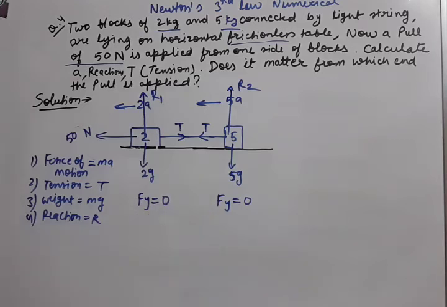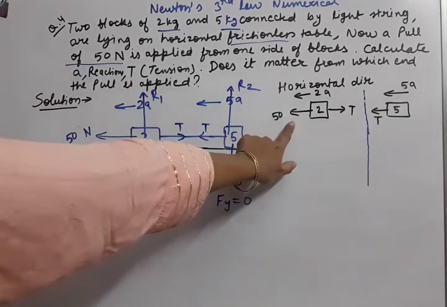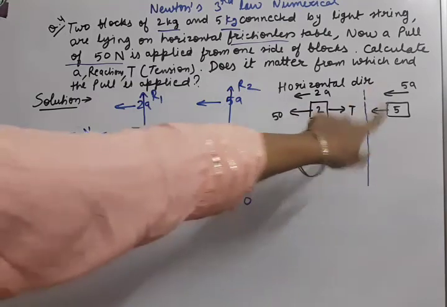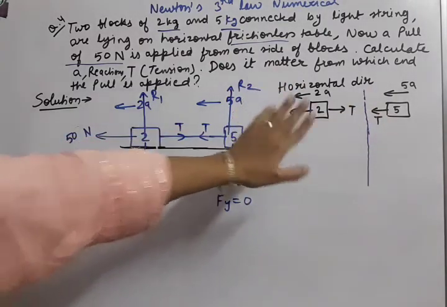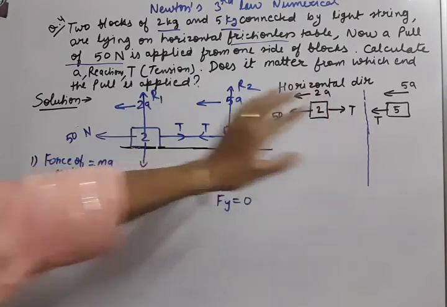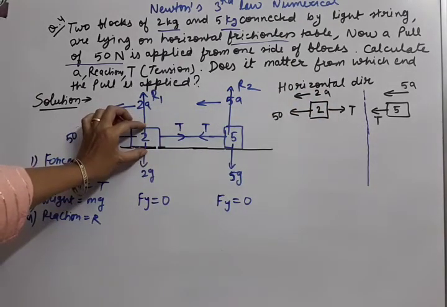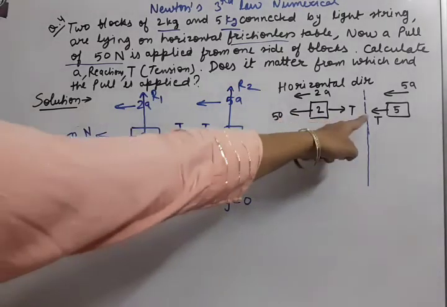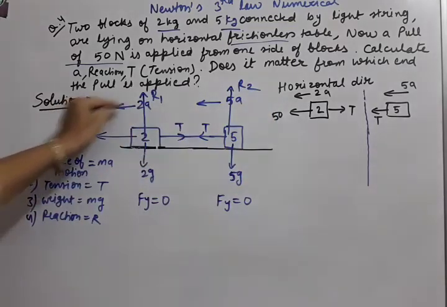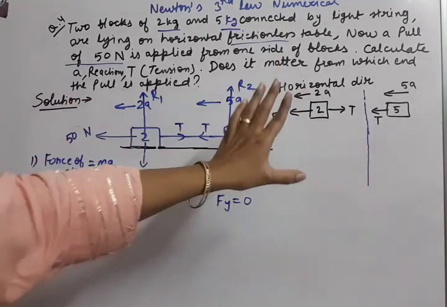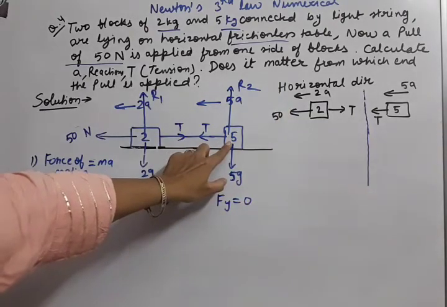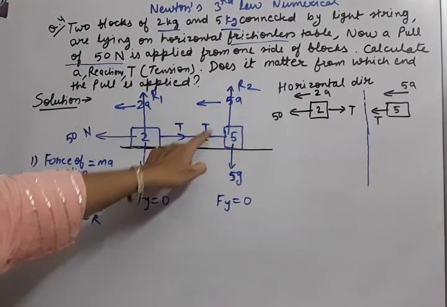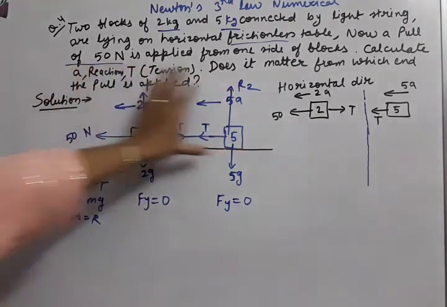Now let us first solve the equations for the horizontal direction. You can see I have drawn the free body diagrams for the 2 kg and 5 kg blocks in the horizontal direction. That means only the horizontal forces are shown. Come to the original picture. 2 is the mass. This has tension, this has the 50 force. So tension and the 50 force, and the 2A force is the resultant. MA force is always the resultant. Then come to 5 kg, only tension is appearing and 5A is appearing in the horizontal direction.